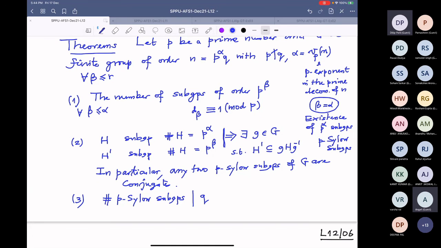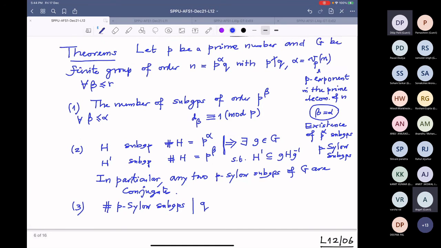Philosophically, we want to prove that given any beta, there exists a subgroup of order p power beta. If this statement were true, where would that subgroup come from? That subgroup must be one of the subsets whose cardinality is p power beta.